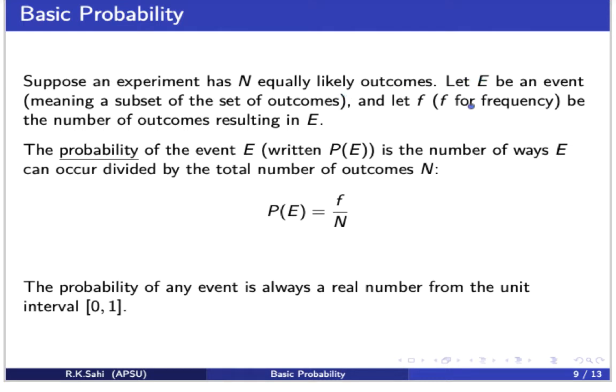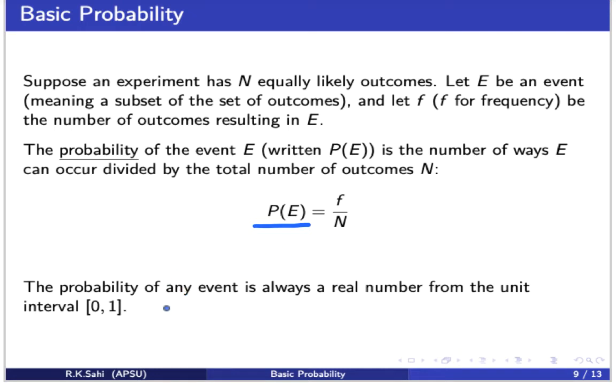Let E be an event, which is a subset of this set of outcomes, and F represents the number of outcomes which are favorable to the event E. The probability of an event E is denoted by capital P, and we put in parentheses the event E. It is defined as the number of ways that elements can happen in the event, which we denote by F, divided by the total number of possible outcomes.